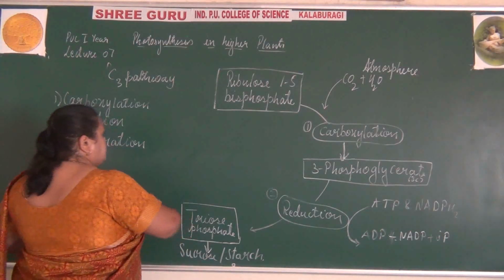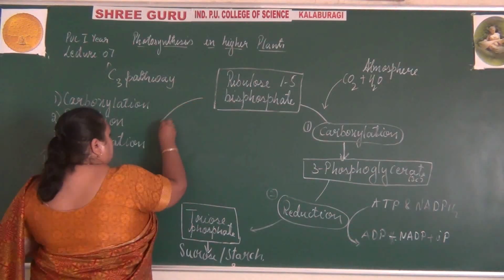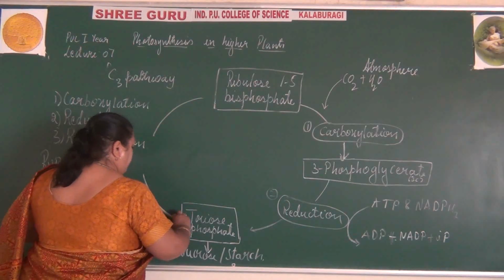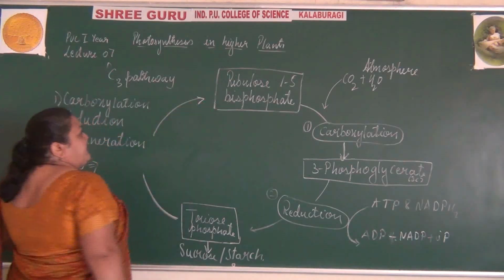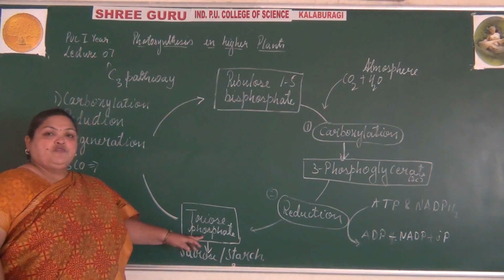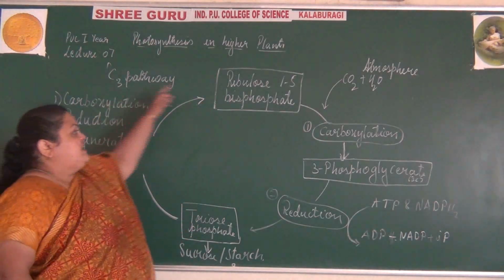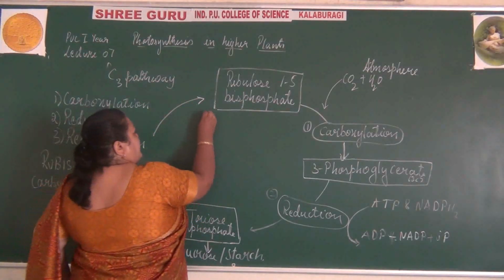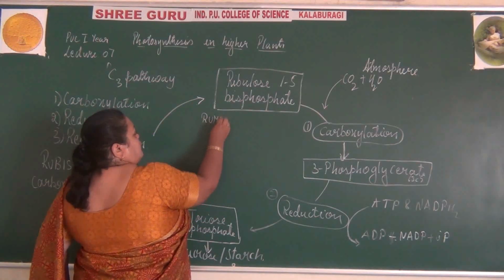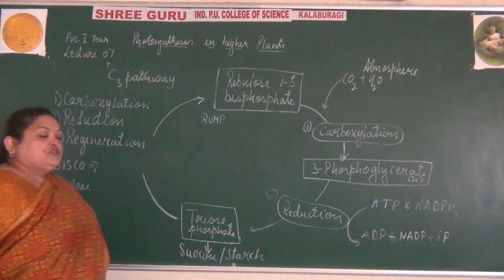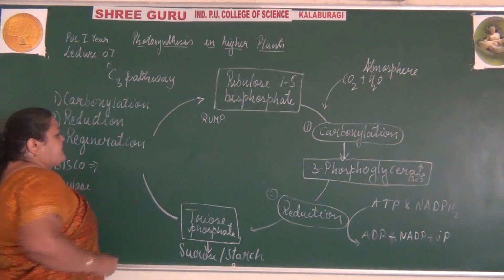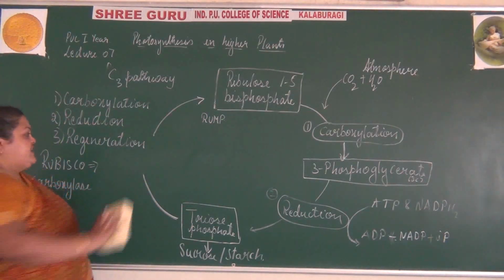Again, this triose phosphate has to be regenerated back. Triose phosphate is again regenerated back to ribulose monophosphate. Yes, so here the process is known as regeneration.